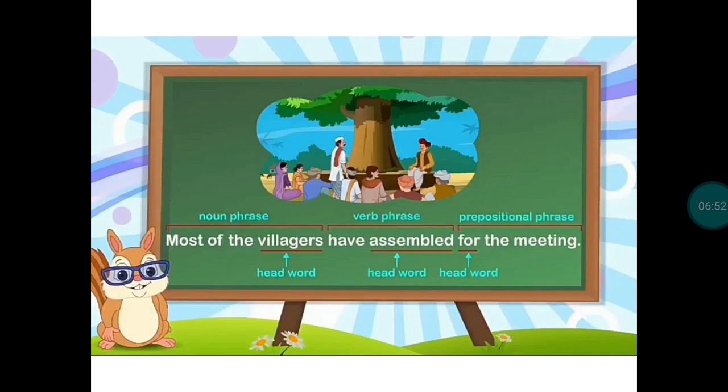In this example, most of the villagers is a noun phrase. Villagers is the head word. Have assembled is a verb phrase, and assembled is the head word. For the meeting is a prepositional phrase, and for is the head word.